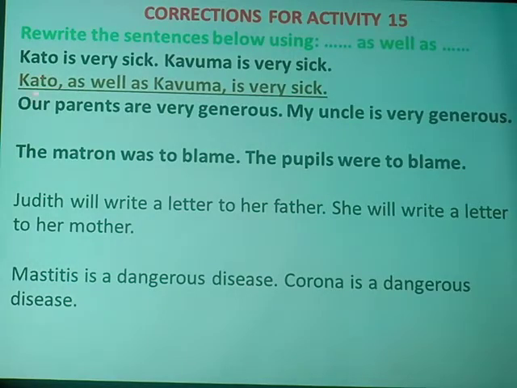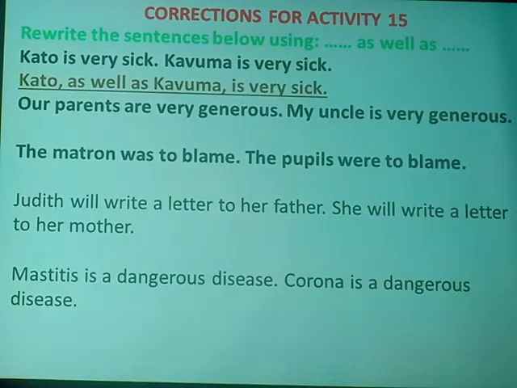Mark the word Kato being talked about, and it is the one we basically apply the helping verb upon. Kato is very sick. That is the answer. Kato as well as Kavuma is very sick. When the subject of concern is singular, the helping verb also appears to be singular.